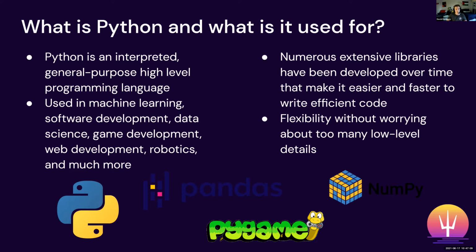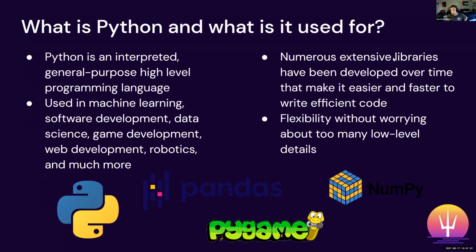So some of those uses include machine learning, software development, data science, game development, web development, robotics, and like a ton of other stuff. So Python is really versatile. I'd say most programmers use Python in some way, shape, or form because it's just such a good language to use, and it's also really easy to learn.